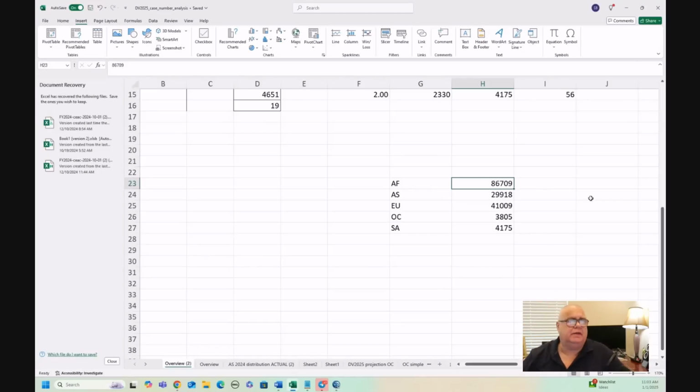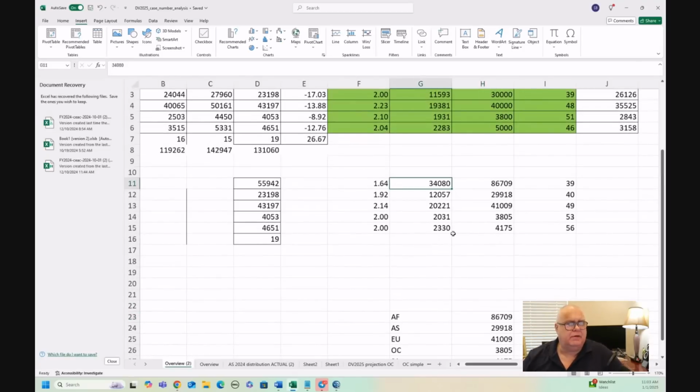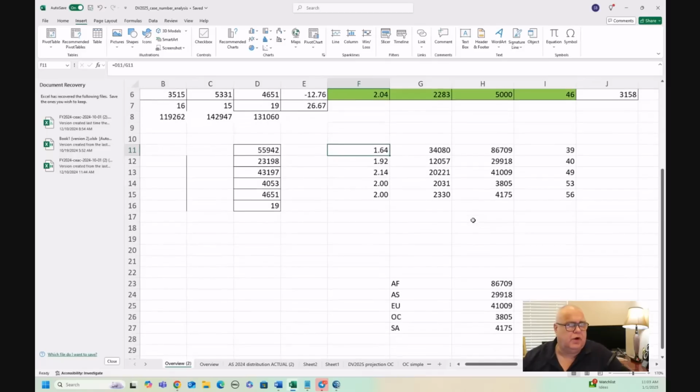And out of that, I can tell you that we have 34,080 cases, actual cases, which means that the starting derivative rate for 2025 was 1.64 for Africa, right? So that means on average, for every one of those 34,080 cases, there are 1.64 people, which is how we get to the 55,942 people that were selected for Africa.